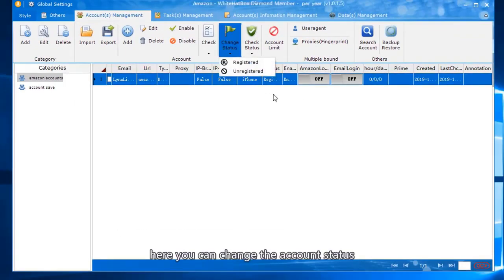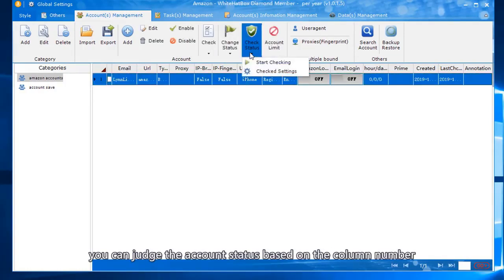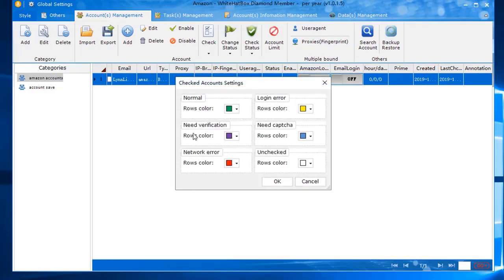Here you can change the account status. You can judge the account status based on the column number.